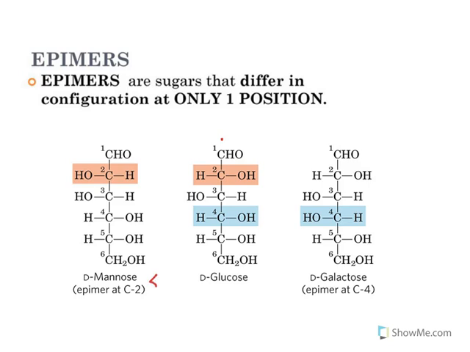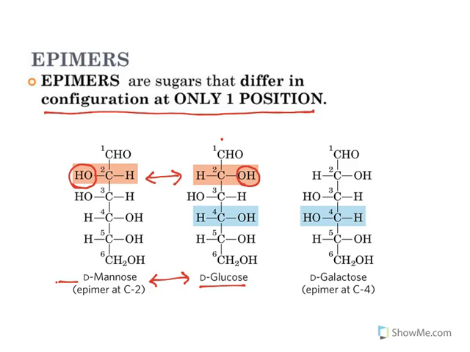Now, this is mannose. This one is glucose. This one is mannose. Look at the structures. In every carbon, the configuration is similar except at this second carbon. At the second carbon, OH is on the right in glucose, whereas OH is on the left in mannose. Remaining everything is the same. There is a difference in configuration at only one position. So they are known as epimers. So mannose is an epimer at C2 with glucose.